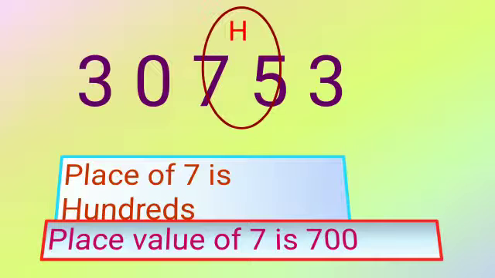Now again I'm going to tell you, suppose you are going to write the place for this 3. You will count: this is 1, this is 2, this is 3, this is 4 and this is 5. 5 means 10,000. So the place of 3 is 10,000 and the place value is 3 with 4 zeros.